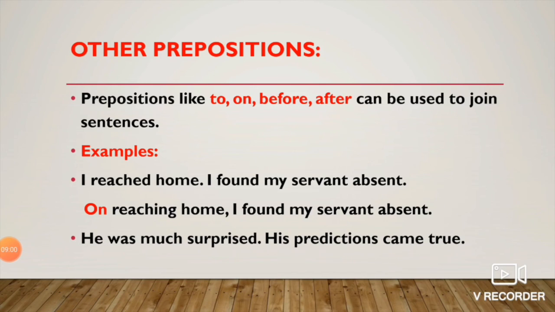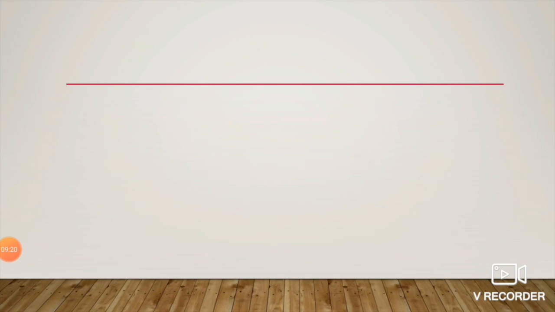Second example, he was much surprised. His predictions came true. So we can join this by using to. To his surprise, his predictions came true. The moon rose, their journey was not ended.